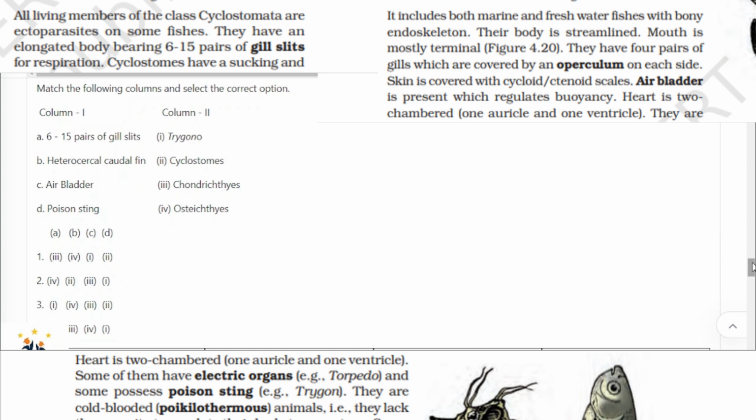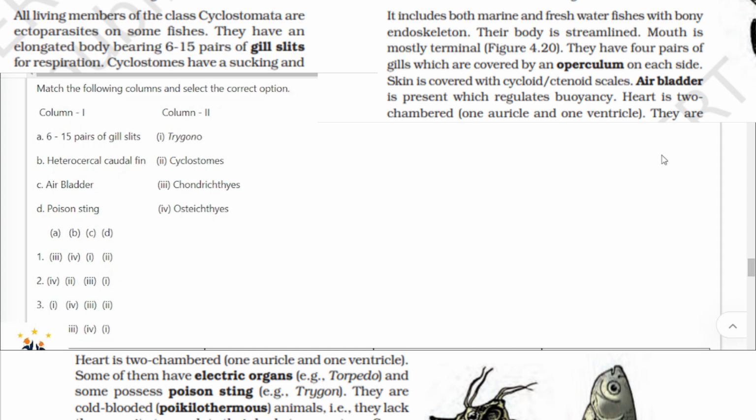So the option here, how many classes they merge. Now you look at the question, around three different classes they merge together to derive this question. So that is why we need to remember the examples and the main important characteristics, and also the similarities between the different classes here. Then only we will be able to answer such questions.